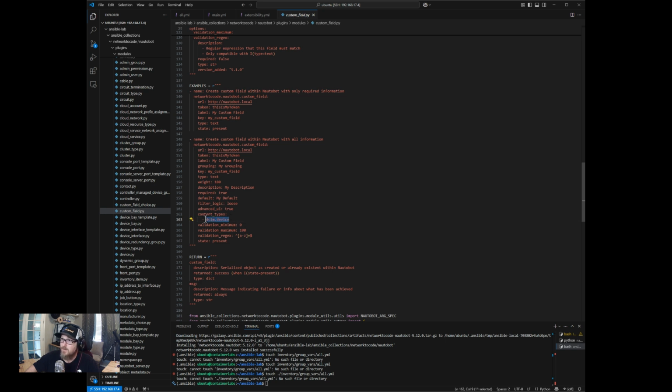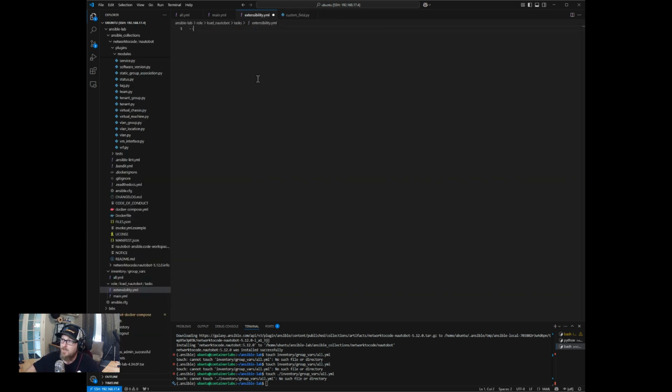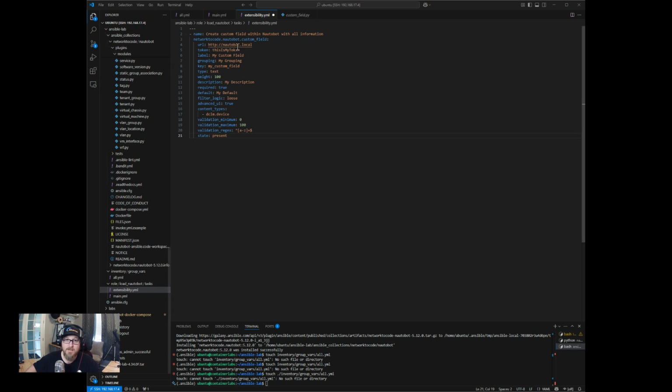But anyway, what we want to do in our extensibility is we're going to basically use a version of this. Why don't we just take this whole thing, copy it in here. I typically put the dashes at the top for YAML. And then basically we'll leave the name the way it is. It doesn't have to change. What we can change, however, is this section here. Since we're using our container, we're going to set all of our validate certs to false because we're not going to have a valid cert.